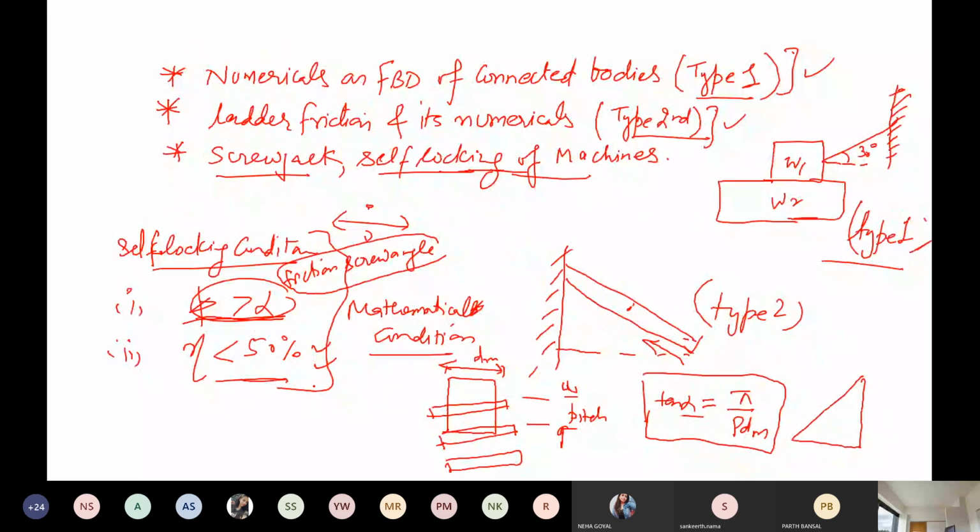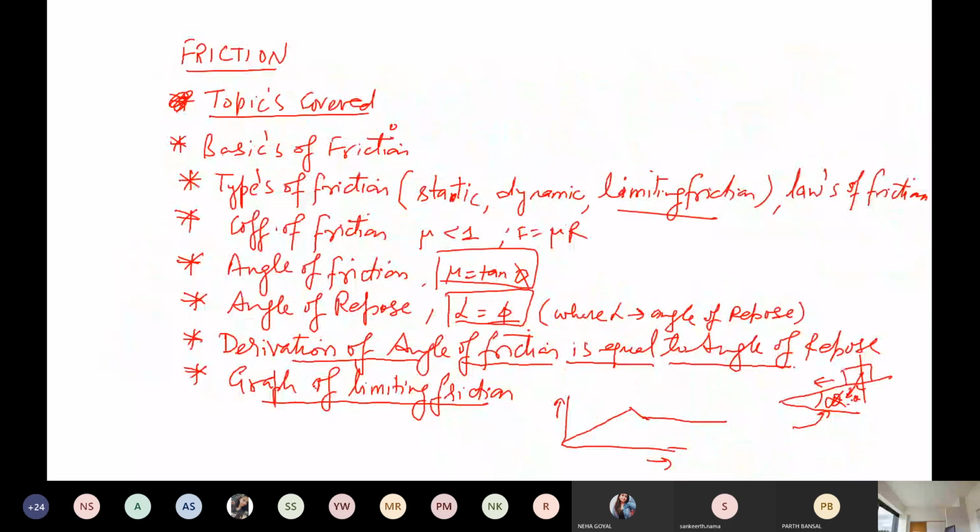Should I remove this slide? Both the slides? Yes, sir.